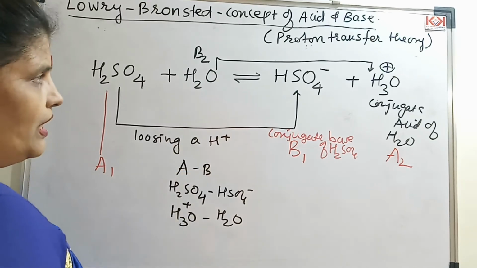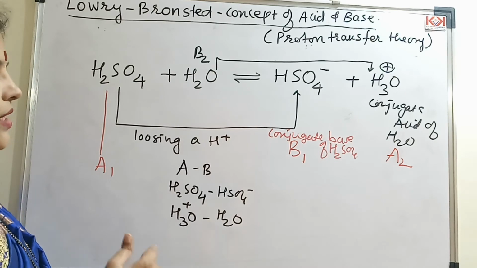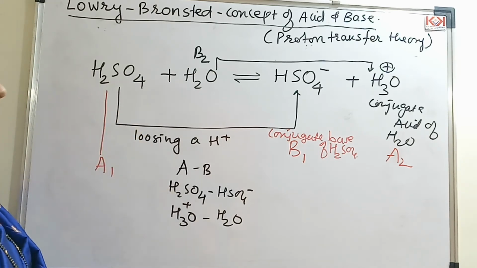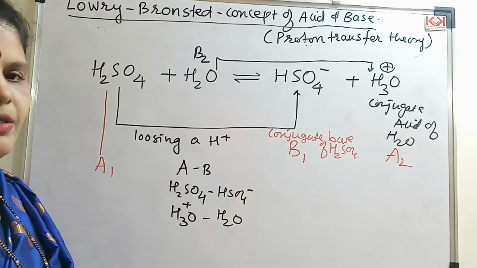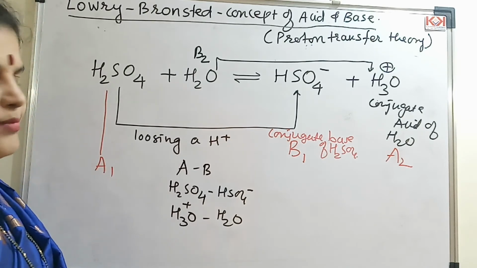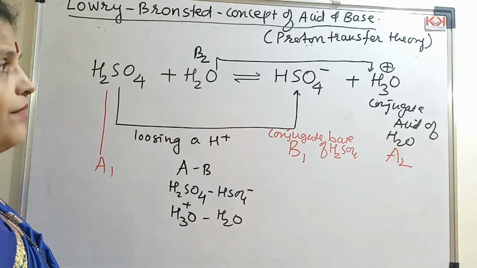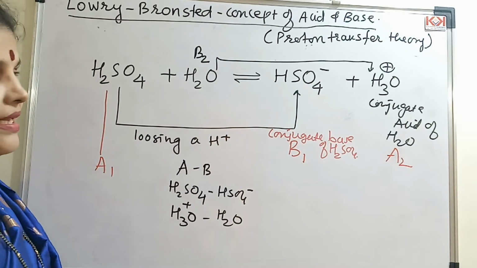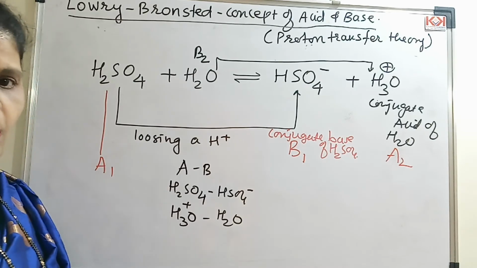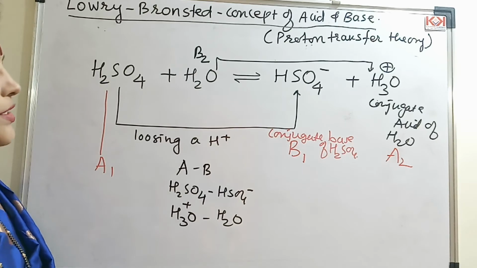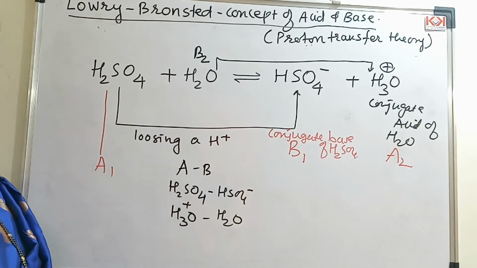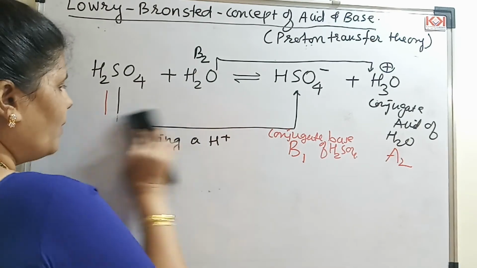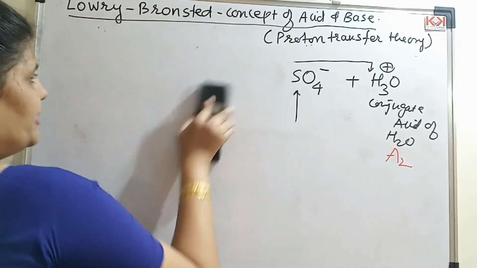Second very important thing is what can be the limitation for this theory, that it must have a proton, because this theory completely is based on proton transfer, that is proton acceptance or proton loss, and therefore the species must have a proton in it. Means if a species does not have a proton, you cannot classify it as an acid or a base based on this Lowry-Bronsted concept.